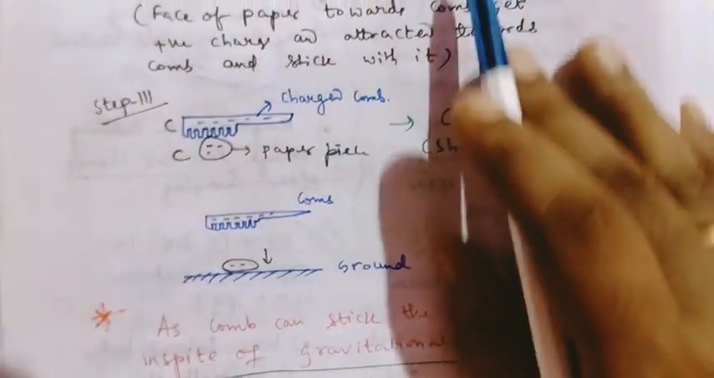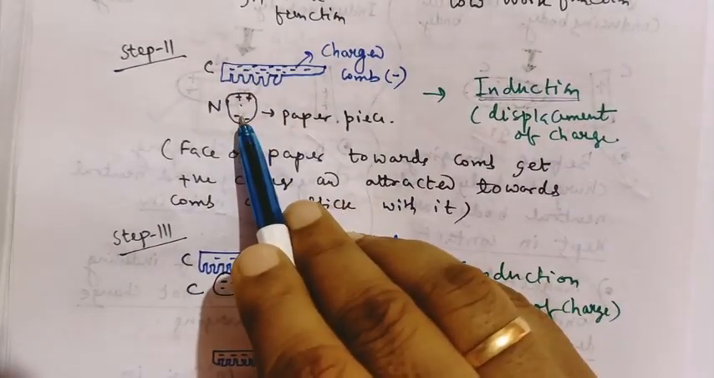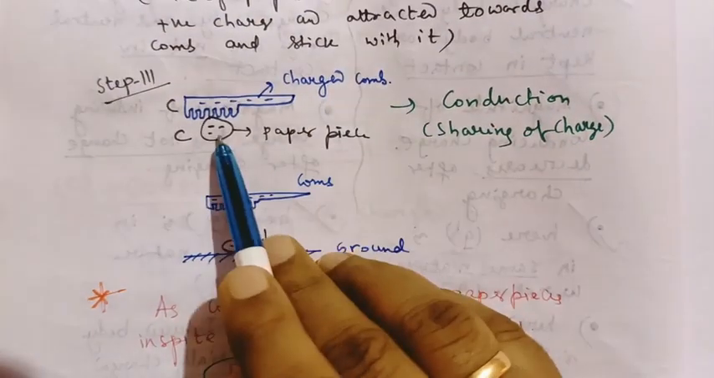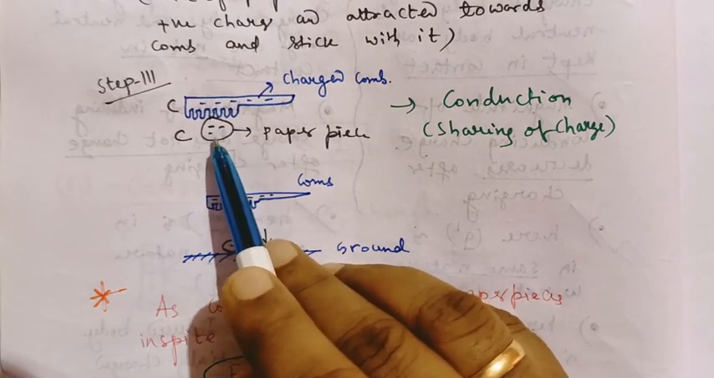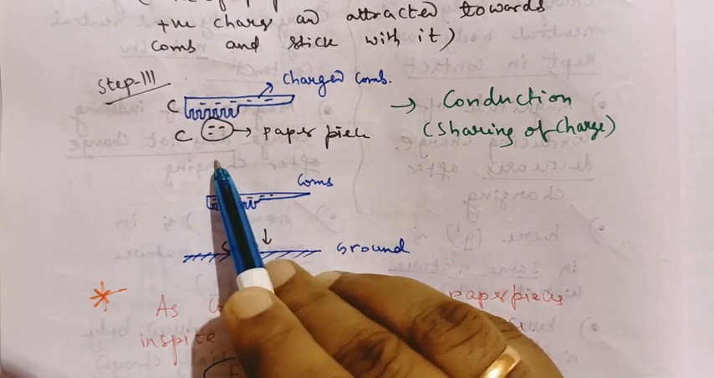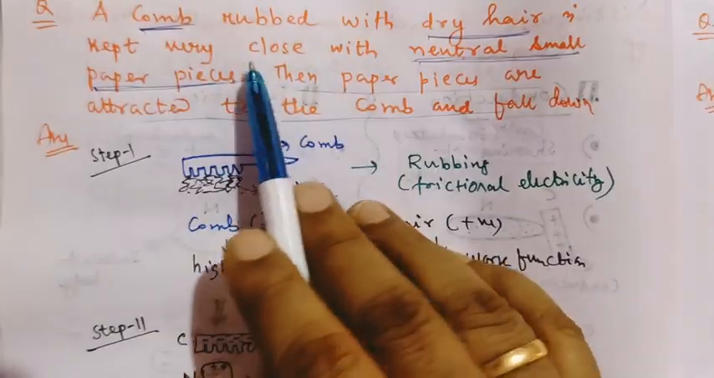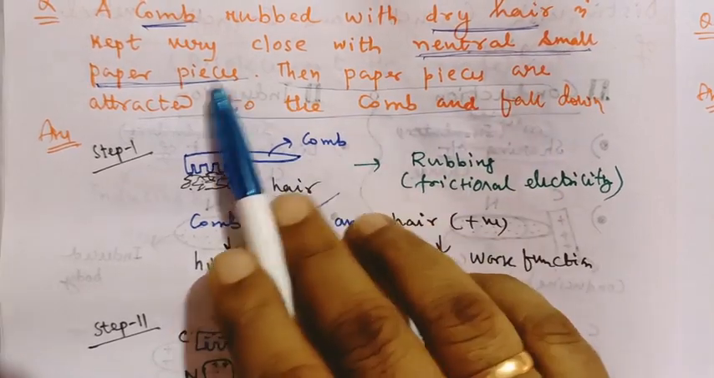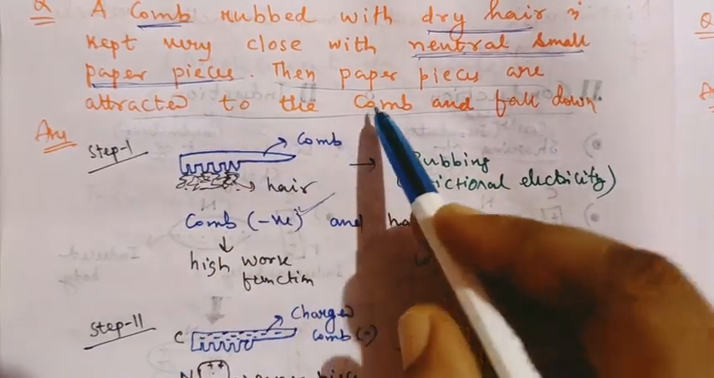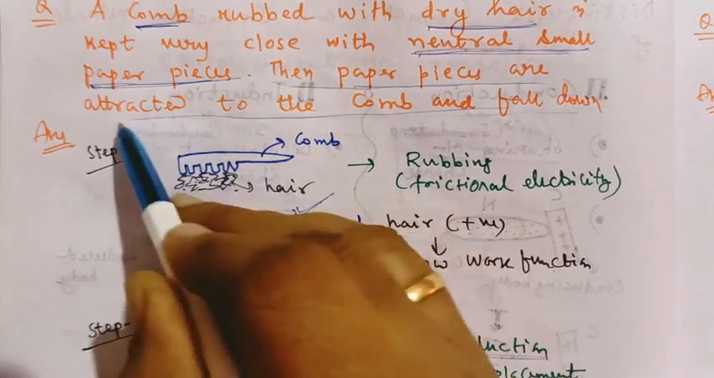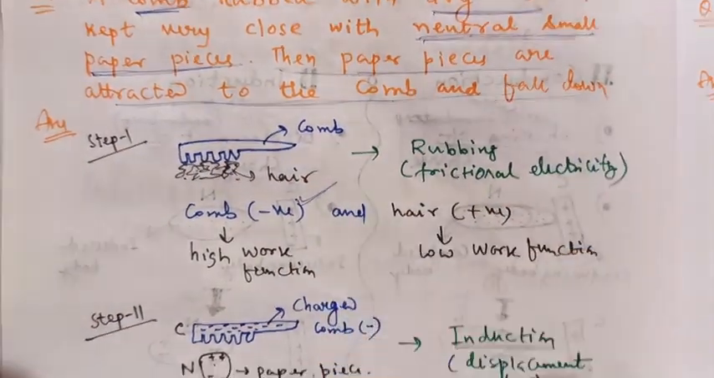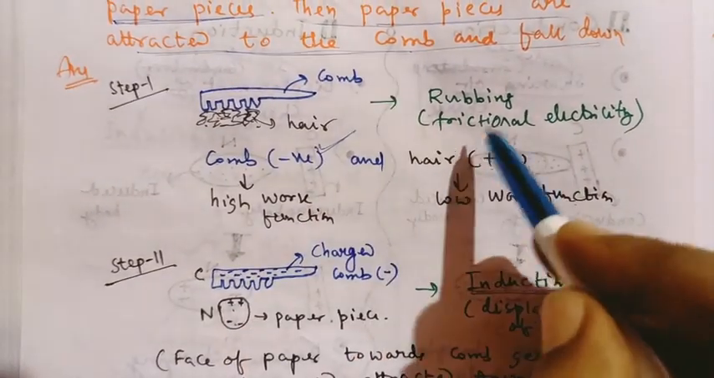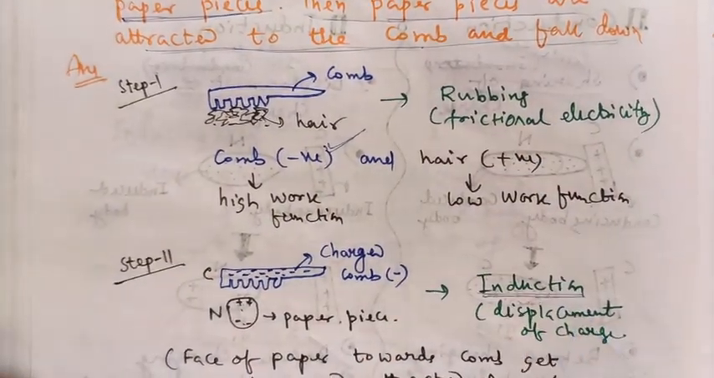In this process, you see the paper is neutral before touching. After touching, it becomes charged. As we know that like charges repel, the paper falls down. So our question was, a comb rubbed with dry hair, kept very close to neutral small paper pieces, then we have to discuss why the paper pieces are attracted to the comb and why they fall down. Now your answer is clear. First, three phenomena: rubbing, induction and conduction.